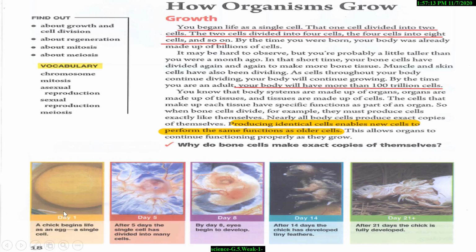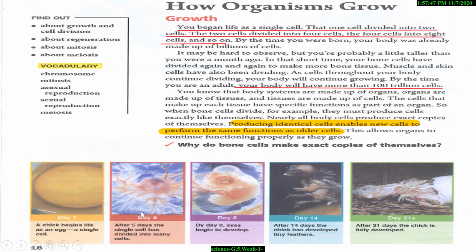Example, a chick. A chick begins life as an egg, a single cell. After 5 days, the single cell has divided into many cells. After 8 days, eyes begin to develop. After 14 days, the chick has developed tiny feathers. After 21 days, the chick is fully developed.